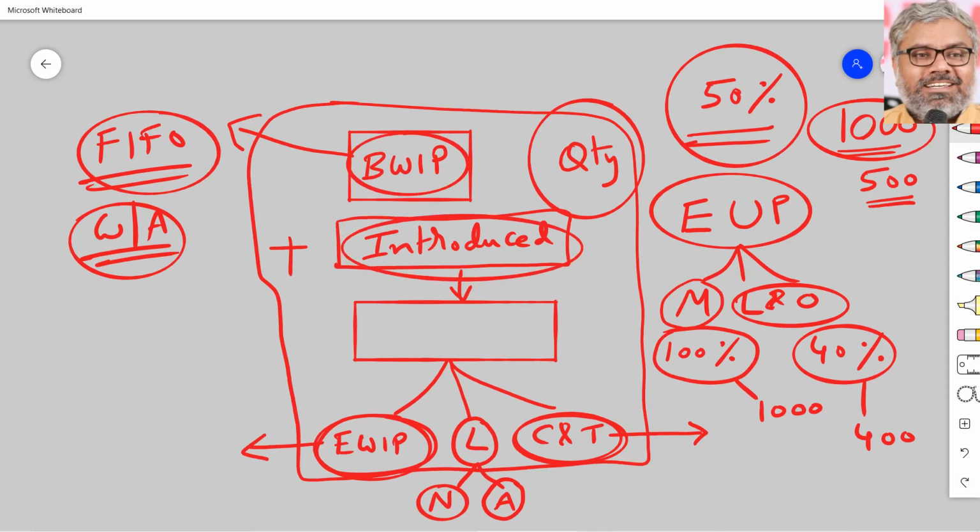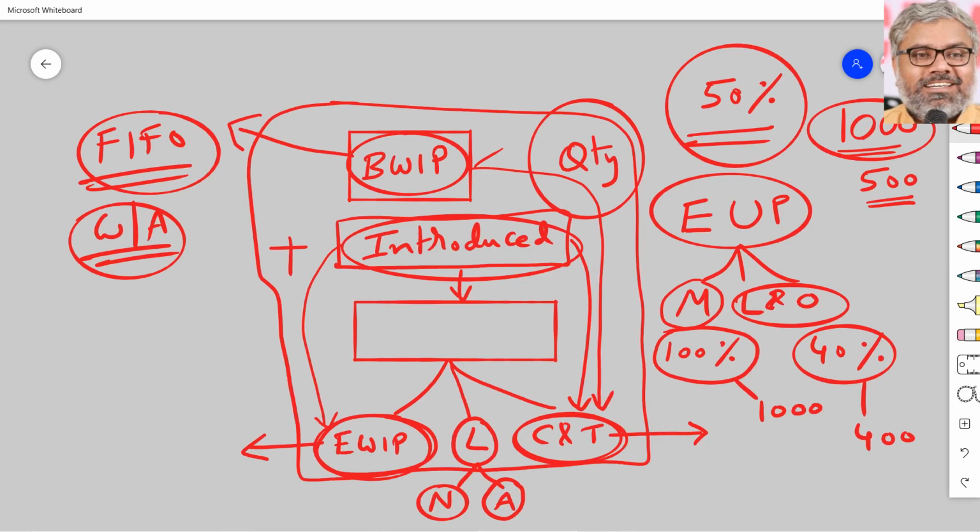So in case of FIFO, whatever the remaining work to be done on the beginning work in progress, that has to be first calculated. Then at the end of the period, whatever the work in progress is still remaining, that has to be calculated, which means whatever the units introduced, how much of that is transferred to the next process and how much of that is staying still in the ending work in progress can be segregated. But one point here is beginning work in progress is definitely completed and transferred to the next process. That is pakka. Beginning work in progress is not going to ending work in progress in FIFO.